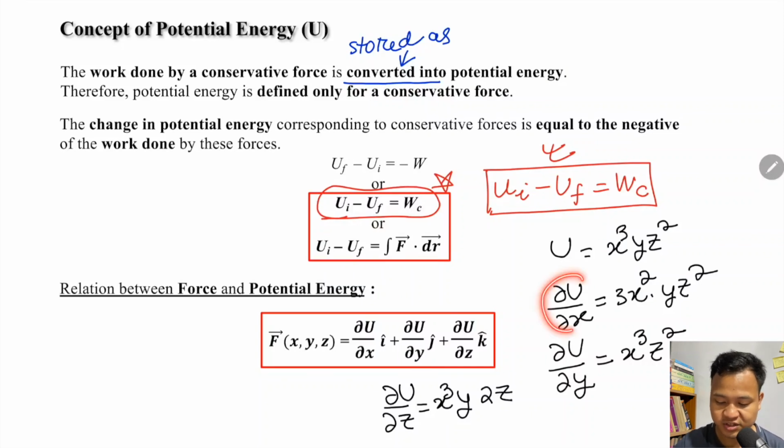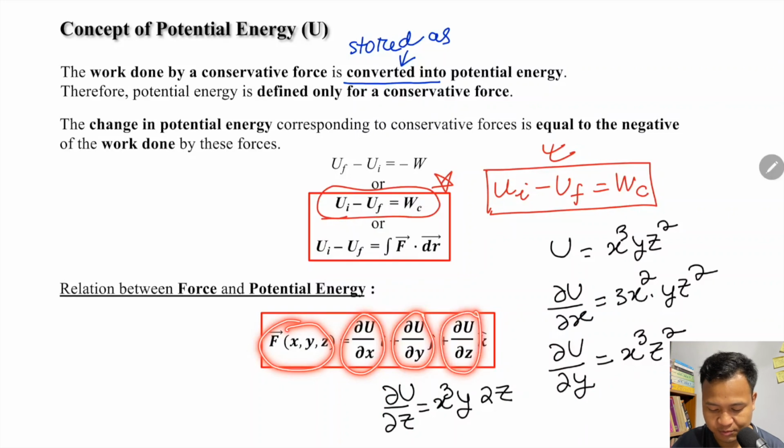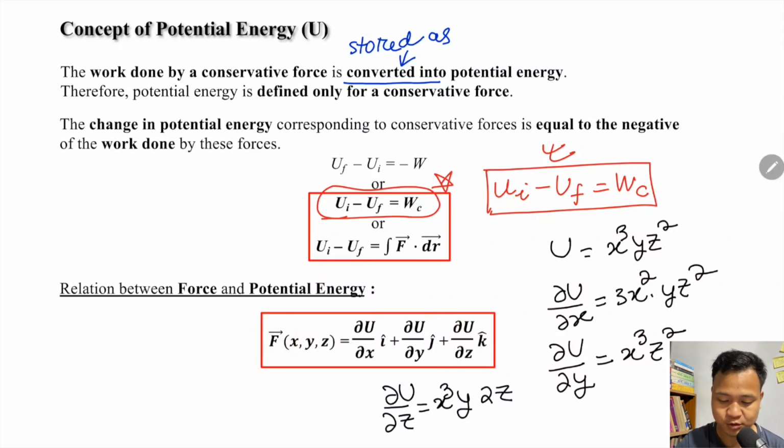This is partial differentiation, which you will study in class 12 maths, in calculus, where you will do these things. Okay, so force is equal to dou u by dou x I cap plus dou u by dou y J cap plus dou u by dou z k cap. So partial differentiation of potential energy will give you the force, as in the previous question.